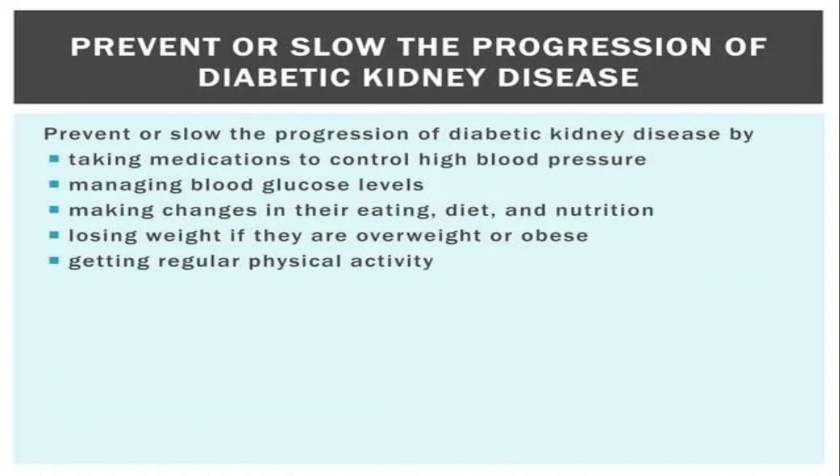Now, how can we prevent diabetic kidney disease? By taking medicines to control high blood pressure, managing your blood glucose level, and eating a proper diet and nutrition. There are other methods to prevent diabetic kidney disease: losing weight and physical exercise. These are some prevention methods for diabetic kidney disease.